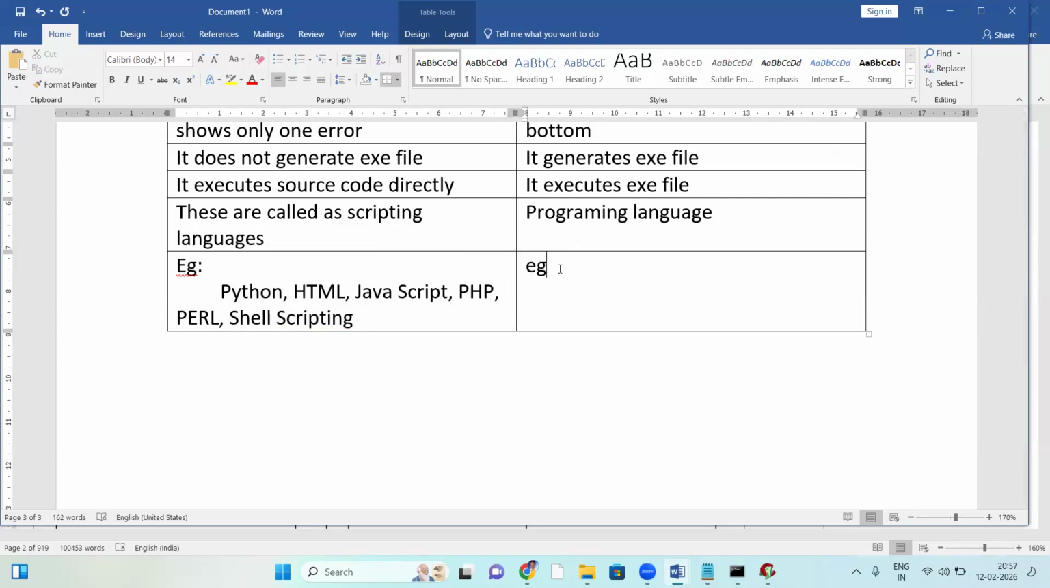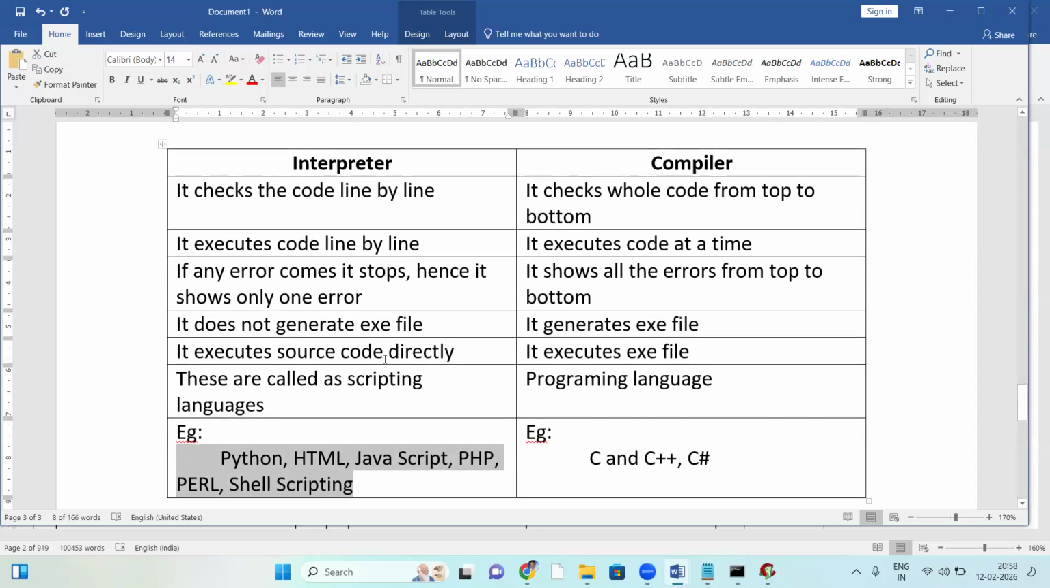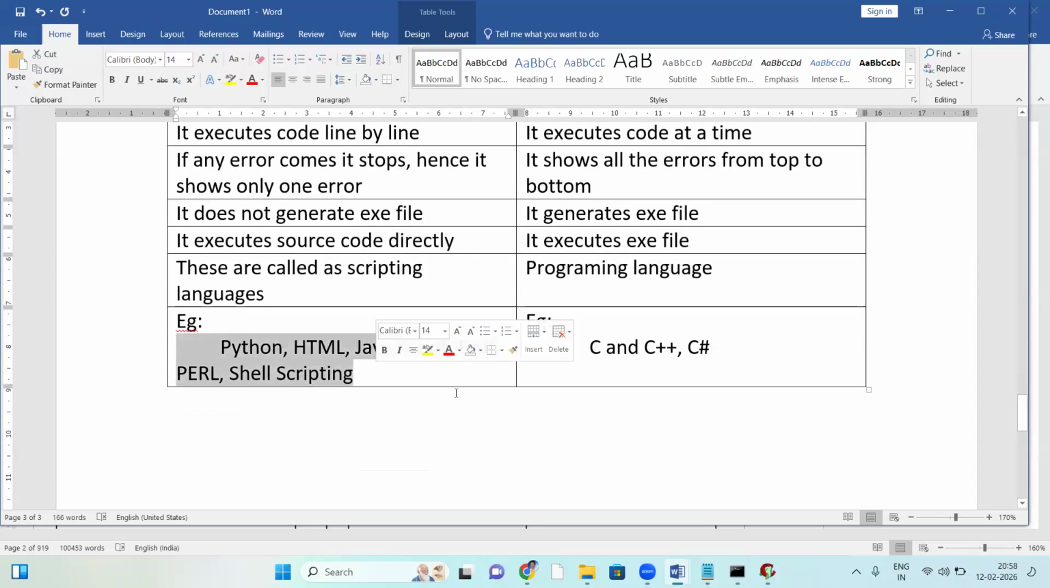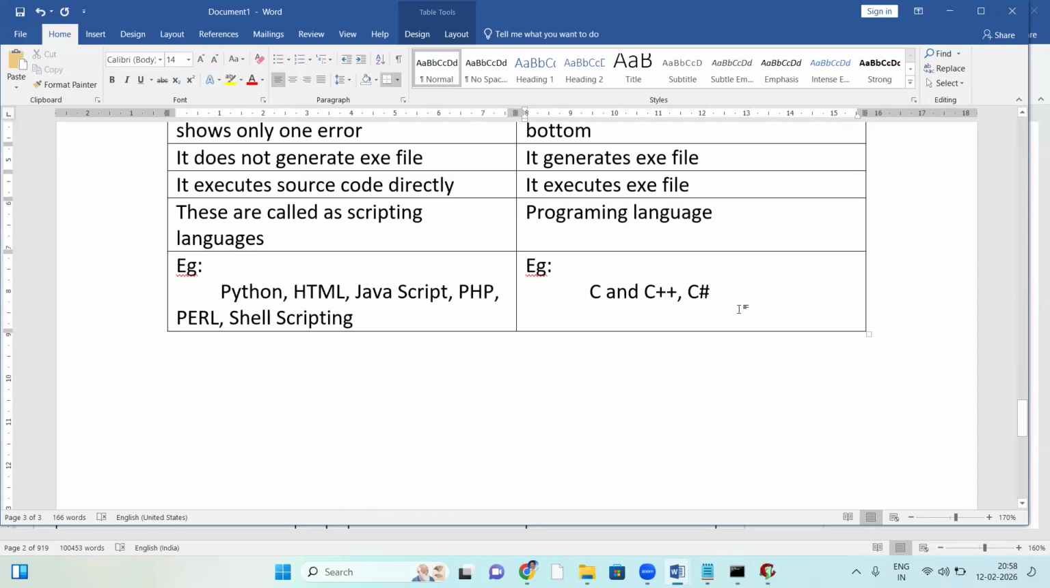Programming language examples, which we have not discussed yet: C and C++, and next, C sharp, that is .NET. These are programming language examples. The earlier ones are scripting language, interpreter-based examples, and these are compiler-based examples.